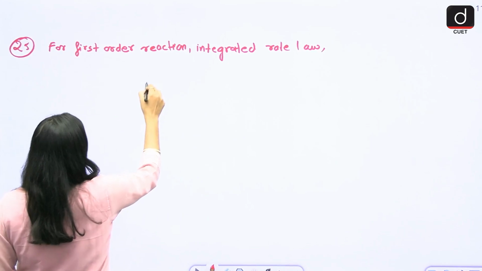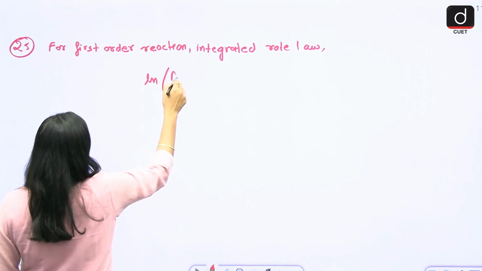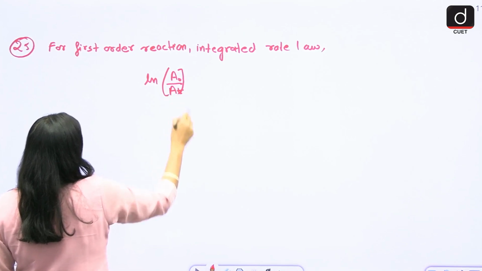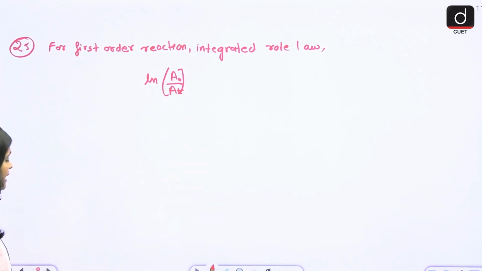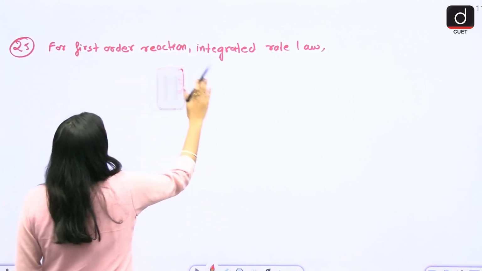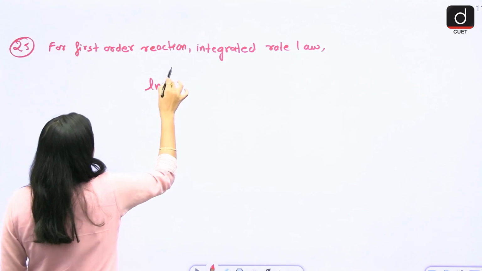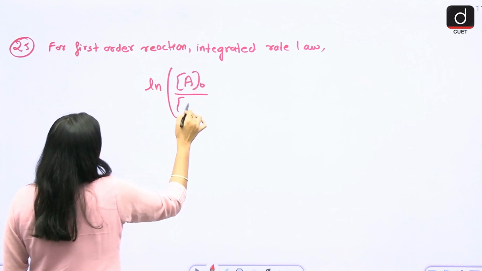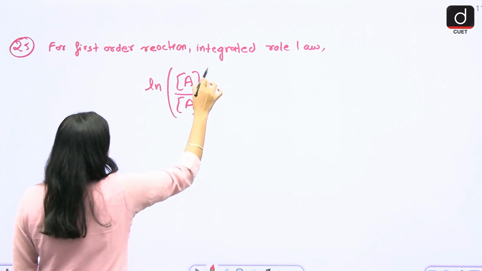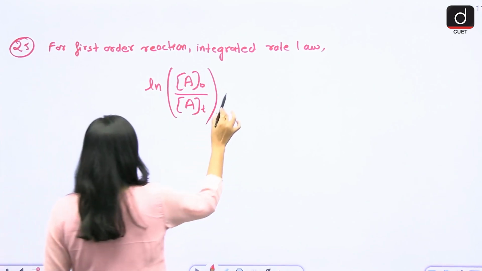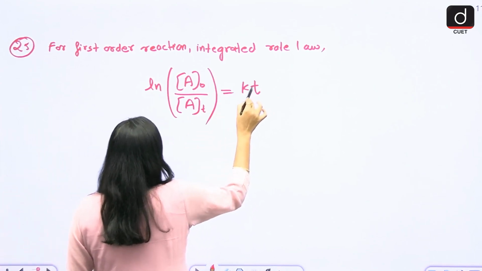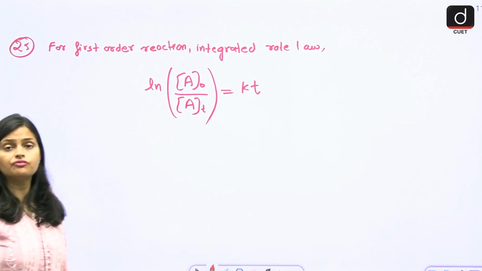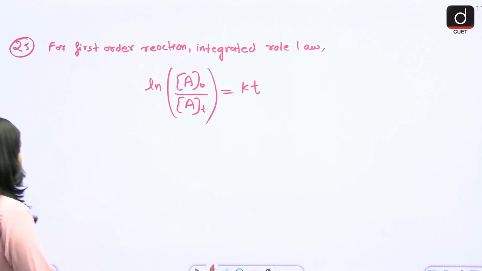Here it is ln A naught by A t, initial and at time t. You can also represent it like this, ln of concentration initial and at time t, equals kt. This is the integrated rate law for the first order reaction, right?